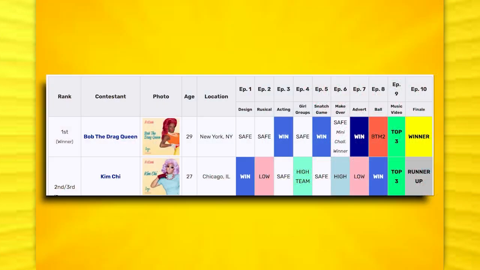I was very surprised by this because Bob doesn't have any high placements. She was only high when she won, otherwise she was just safe. And Kim does have 2 high placements, but she also has 2 low placements, which means they even themselves out. And therefore it is a complete tie again, just like in season 3. I was very surprised by this. But yeah, again, it could have been a double crowning. It's actually funny because everyone says that season 8 was Bob's season and everyone knew she was going to win. But Kim actually had just as much of a chance as she did.